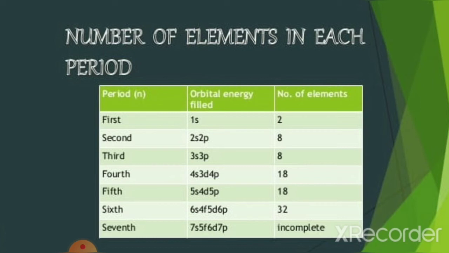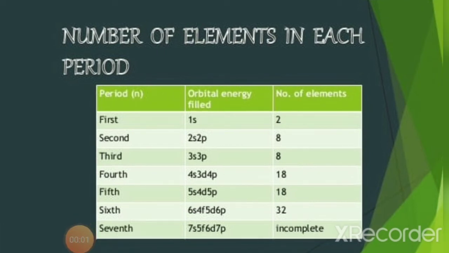Consider the fourth period. 4s, 3d and 4p orbitals get filled with electrons. 4s maximum 2 electrons, 3d maximum 10 electrons and 4p maximum 6 electrons. So that gives a total of 2 plus 6 plus 10, which is equal to 18 electrons. Therefore, the fourth period has 18 elements.